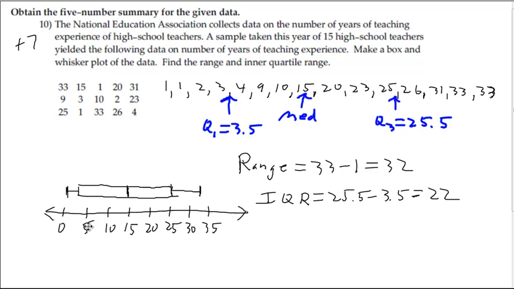And then there's a box and whisker plot. Make sure you add a scale right here so we have a reference on where these numbers are at. And there's a lower extreme, first quartile, median, third quartile, and upper extreme.